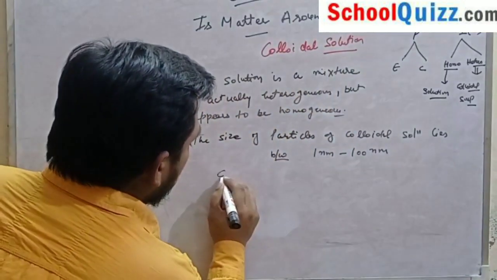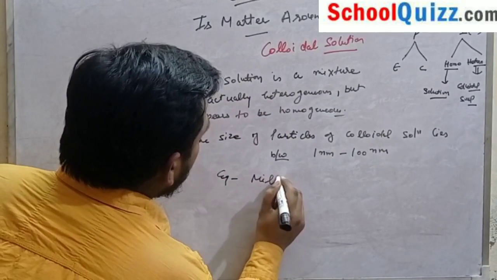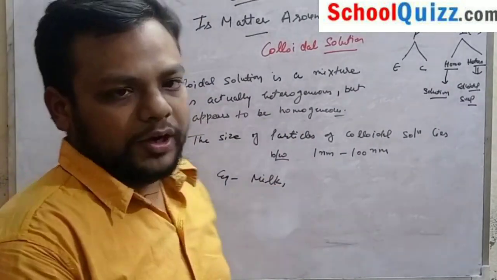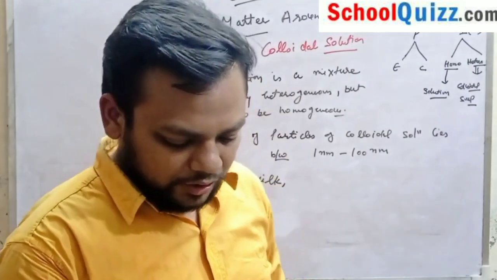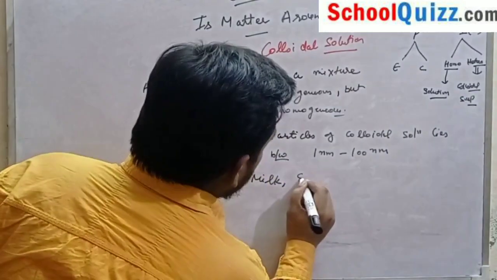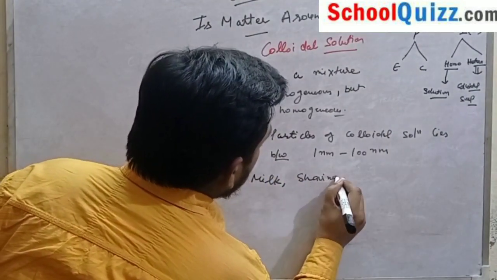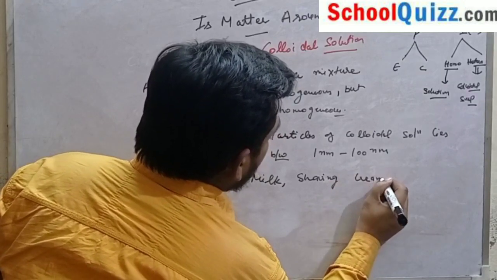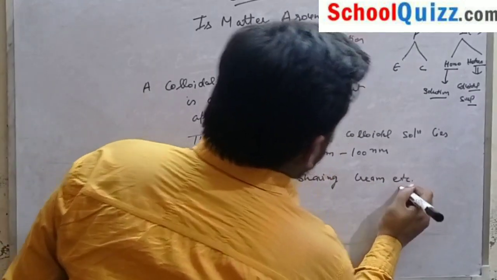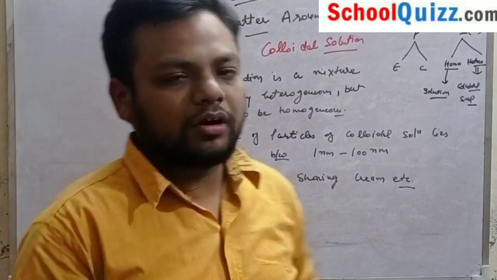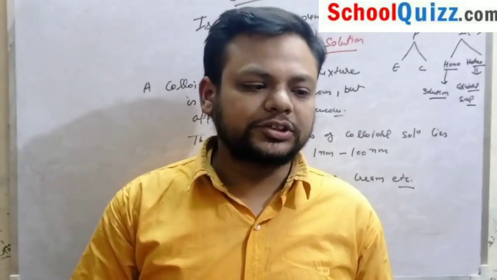For example, milk is an example of colloidal solution, like shaving cream, milk, etc. These all are examples of colloidal solution.